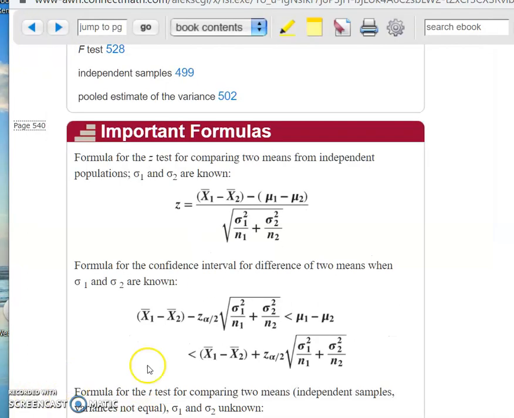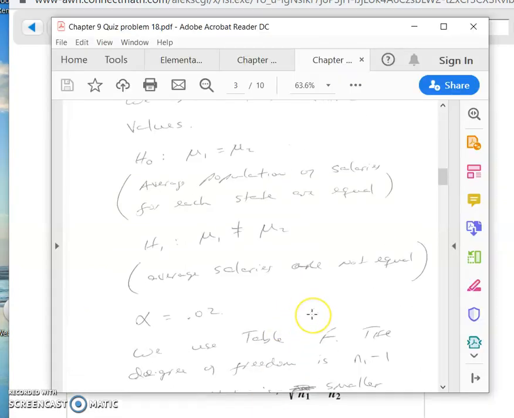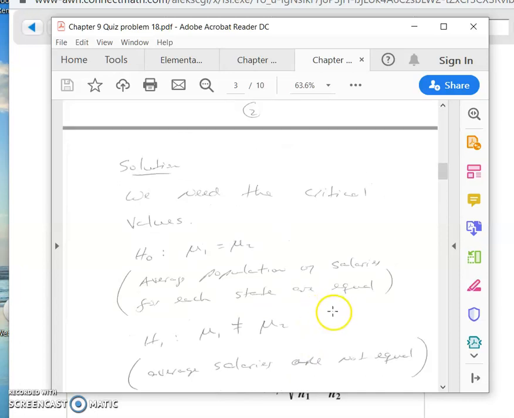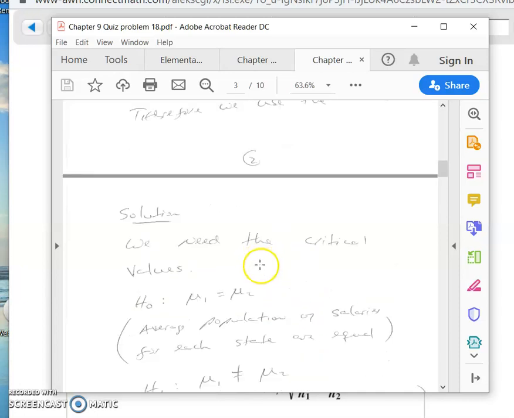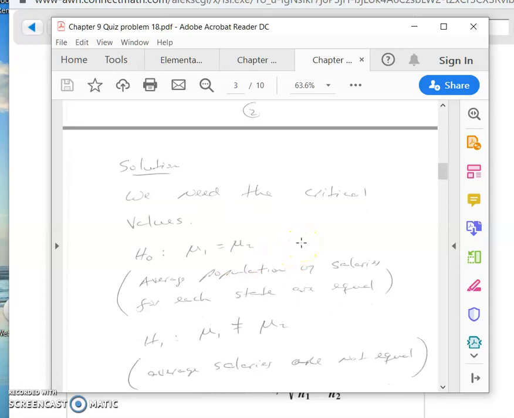That comes right from the formula. Here's the z-test. That's where you know the population variances. And if you do not know the population variances, then you use the t-test. I'm not going to read it to you for obvious reasons, but take my advice, folks. If I'm lying, I'm dying. Write down the formulas every single time. I always do. So we need the critical values. The first thing we need is the critical values, and we're going to get them from the tables.